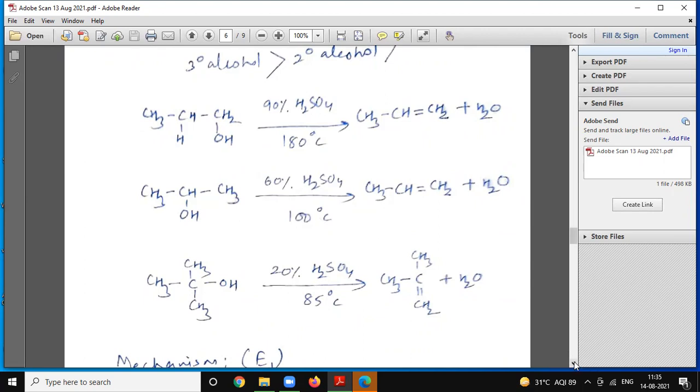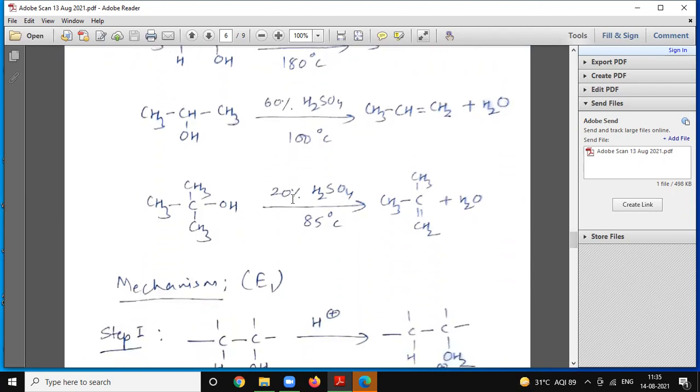Whereas in tertiary alcohol, the sulfuric acid concentration is very low, about 20%, and the temperature is also lower, 85 degrees centigrade.